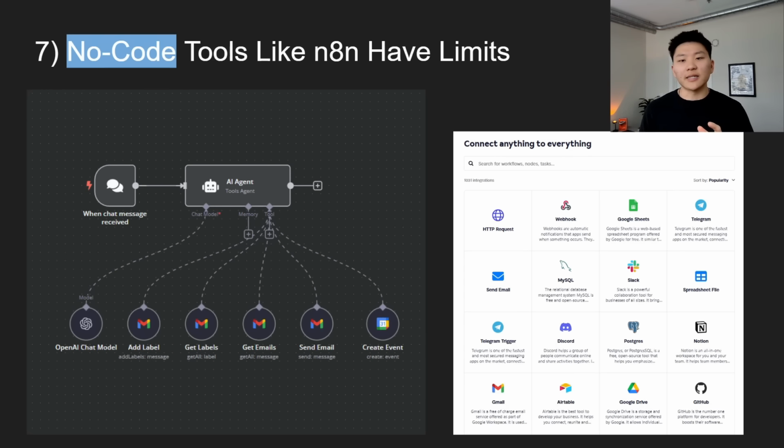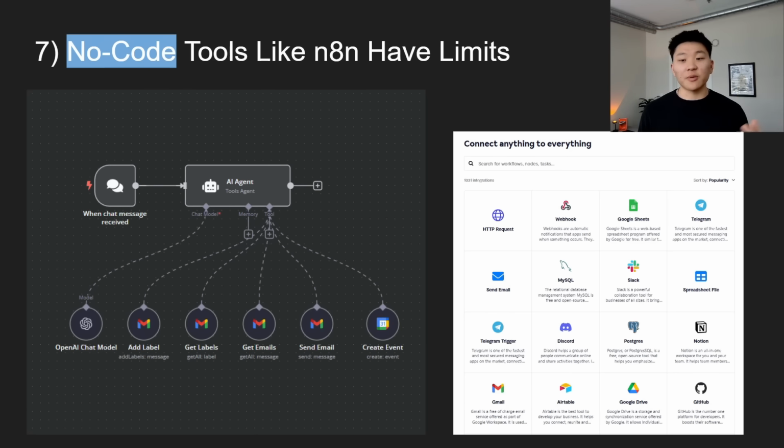So N8N is basically open source because you can self-host it. The code is accessible, and it's built on top of LangChain, which is basically a framework that helps connect to different things and create these agents. And because of that, it's wrapped up really pretty for us in a graphical user interface where we can interact with it in that drag and drop way without having to get in there hands-on keyboard and write code.